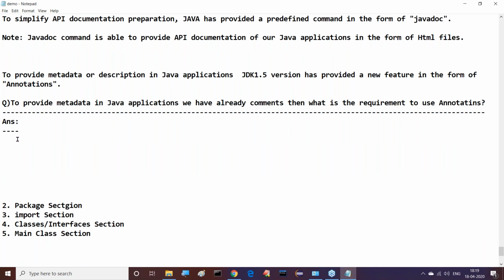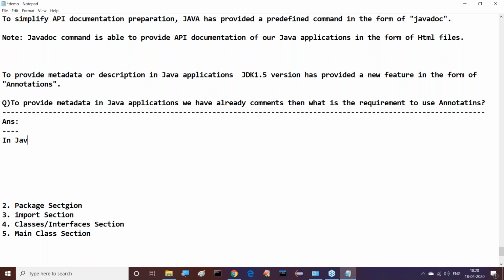Already we have comments. Then what is the requirement to use annotations? This is a question, sir. To provide metadata in Java applications, already we have comments. Then what is the requirement to come for annotations? This is a question. Right. For this question, I'm giving answers to you clearly. Understand this clearly.